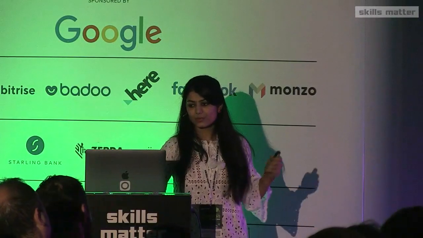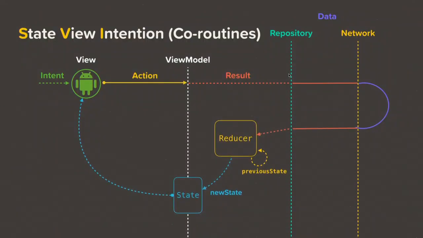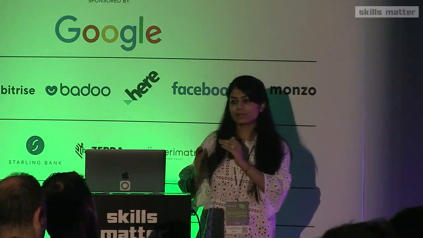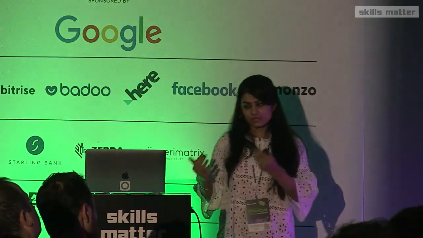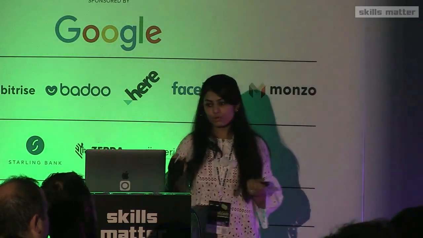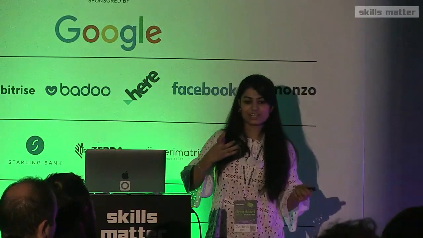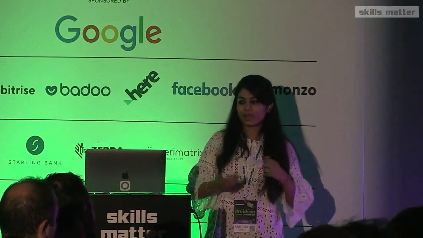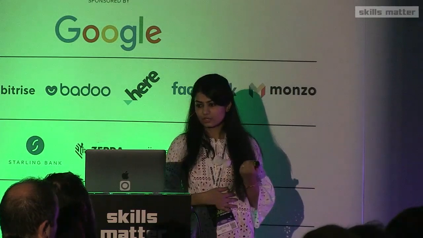So in that case, we can just keep this part from repository to network sequential, and whenever we have a single or a maybe, then in that case we can use suspend functions. And if we have a flowable or observable, in that case we can actually use flow. So this coroutine part is going to be limited to our repository layer, and above that we can use flow. Since Room 2.0 alpha, we can actually return flow itself from Room and observe various changes. So that is how we can achieve this kind of behavior wherein our repository emits flow.